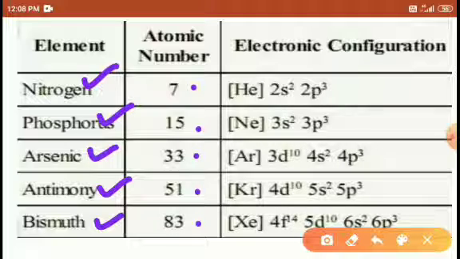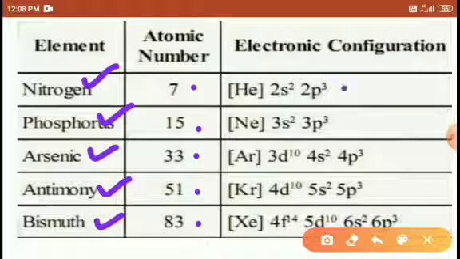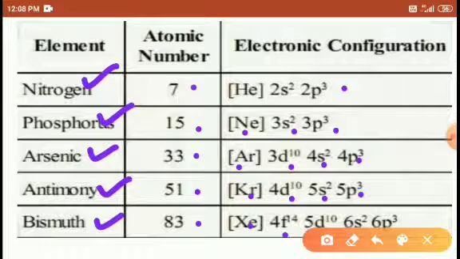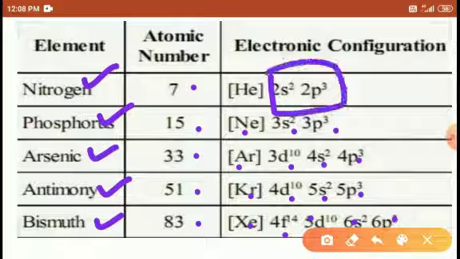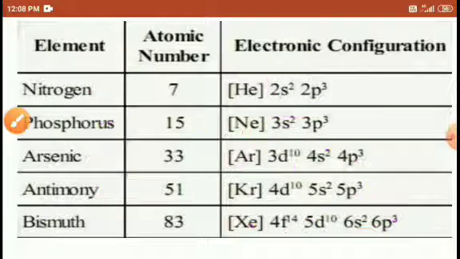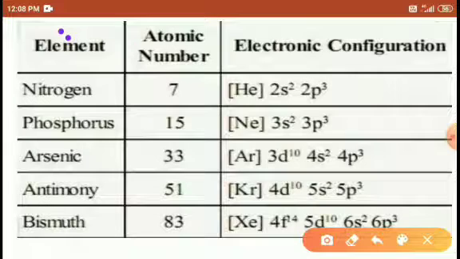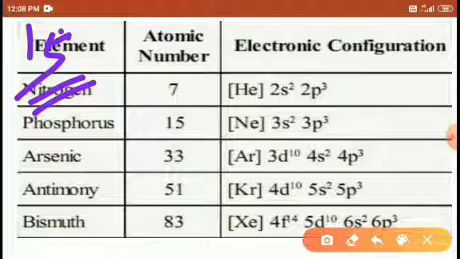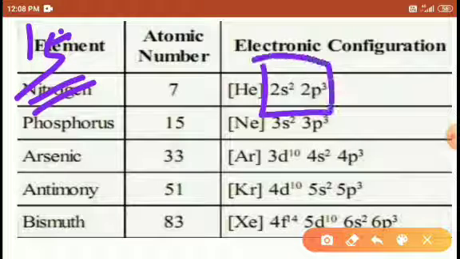And the electronic configurations are: helium 2s2 2p3, neon 3s2 3p3, argon 3d10 4s2 4p3, krypton 4d10 5s2 5p3, xenon 4f14 5d10 6s2 6p3. So one thing is common here: 5 electrons are present in the outermost orbital. So this is the group 15 element. The second digit is 5, so the outermost shell has 5 electrons.